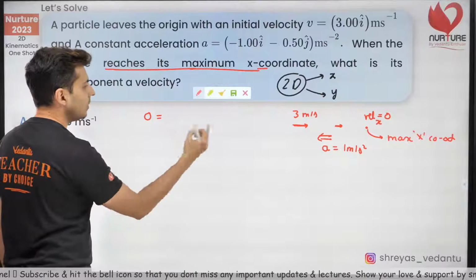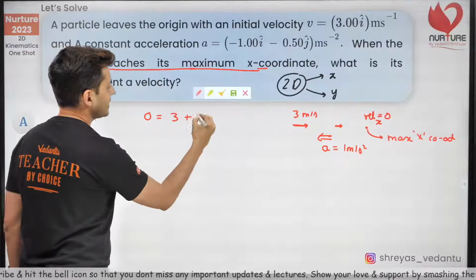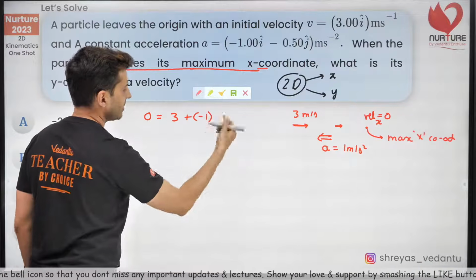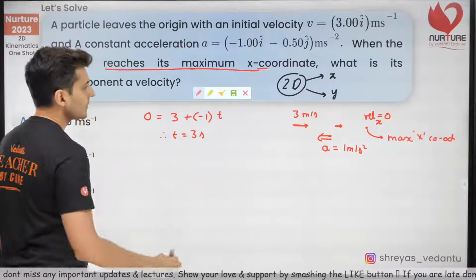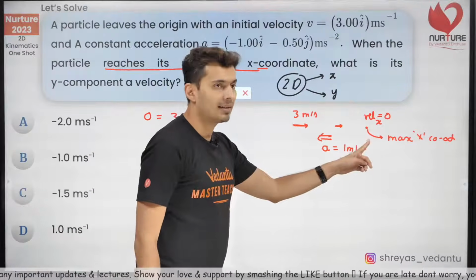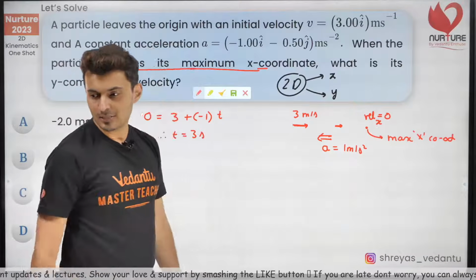Velocity finally is 0. Initial velocity is 3 plus acceleration is -1 because it's opposite, into time. So that time is 3 seconds. So at 3 seconds, the x coordinate is maximum.